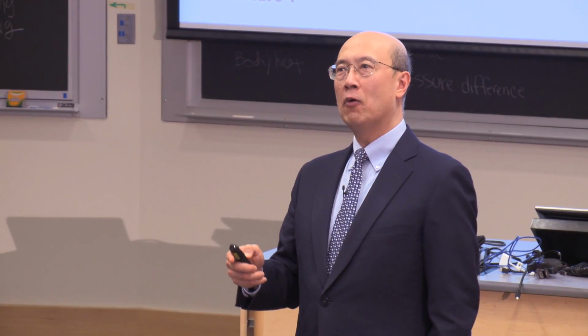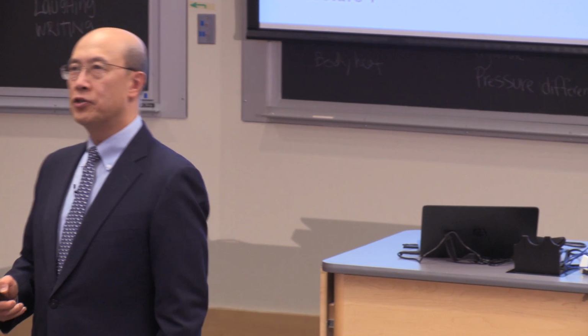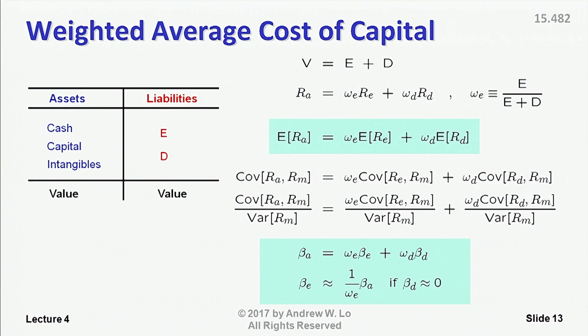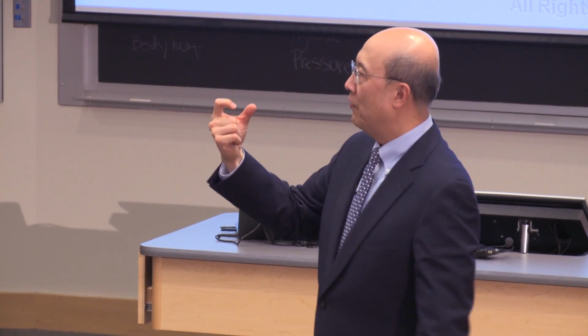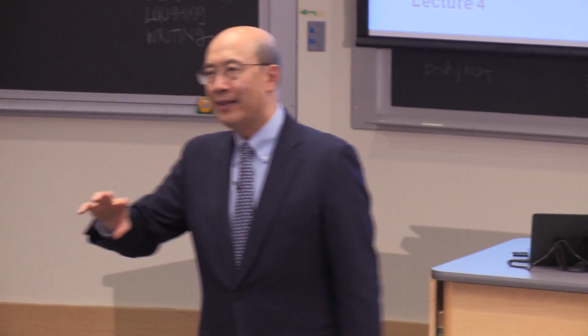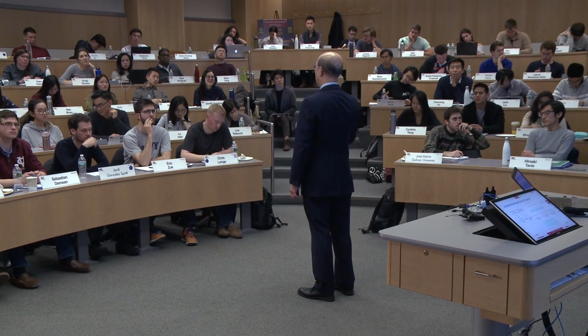Now, before I do that, let me go back and talk about one last thing with regard to the cost of capital, which is the weighted average cost of capital. The weighted average cost of capital is something that you run across, and it's particularly relevant for big pharma companies because as a large company with lots of diverse projects, you typically need to have a single hurdle rate that you're asked to use for various different company projects. And that hurdle rate is often used as the weighted average cost of capital.